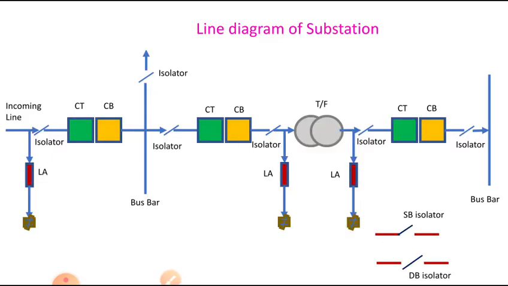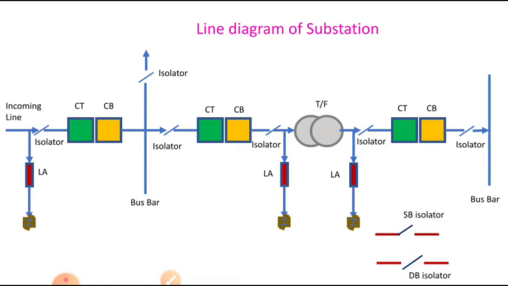In this case you can observe the incoming line, isolator, current transformer and circuit breaker, bus bar and isolator, current transformer and circuit breaker, isolator, lightning arresters and transformer primary. After the voltage is stepped down to the other side, it is again replicated on the primary side.